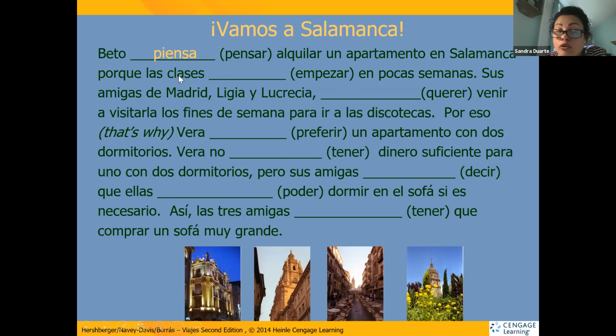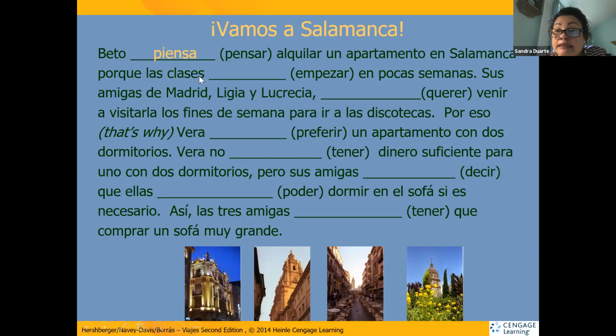And remember, every word in Spanish has a gender. We know classes is not a person, but classes has a gender. And the gender, all the words that end in A are feminine. In this case, classes is feminine because the article next to the noun tells you the gender of the noun. And the gender is feminine and it's plural. So that means we have to conjugate classes as if the subject was ellas.